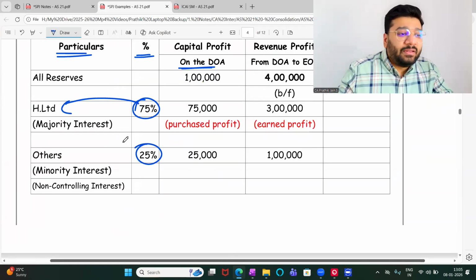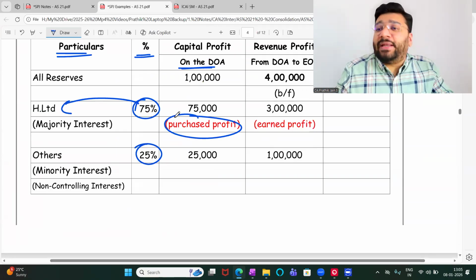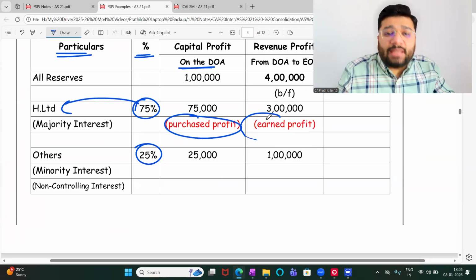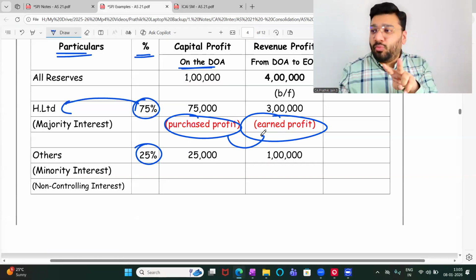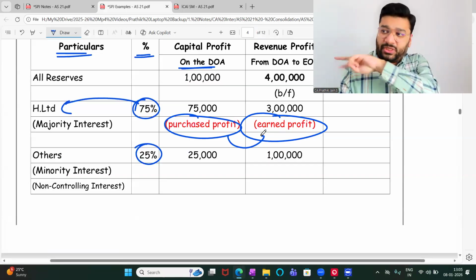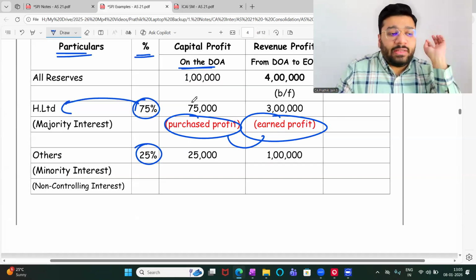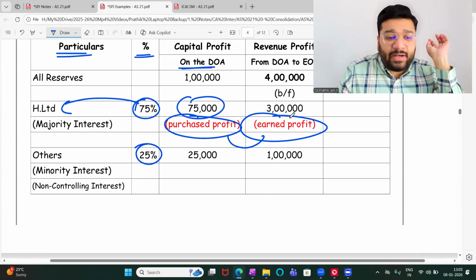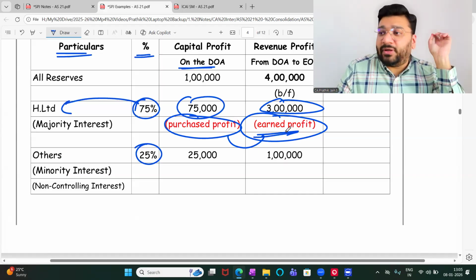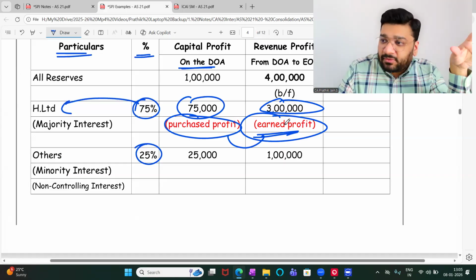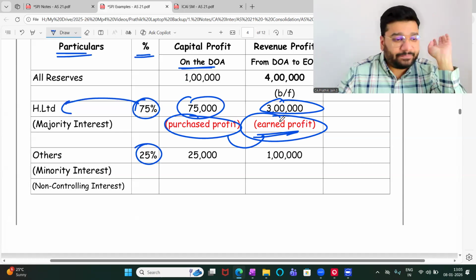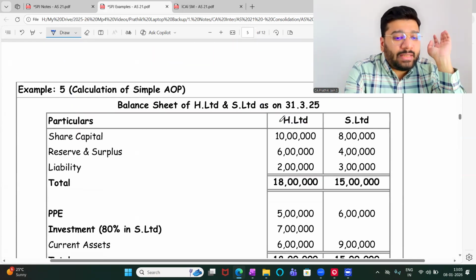And this 75,000 is called purchase profit, and this is called earned profit. The meaning of this you don't know as of now. After the 2 more questions, when I do the 3rd or 4th question, you'll get clarity. We call this 75,000 purchase profit and 3 lakh earned profit. If you got it, well and good, but if you don't know the meaning, I've not explained. Will I explain? The answer is yes. With that suspense, can I go to the next example?